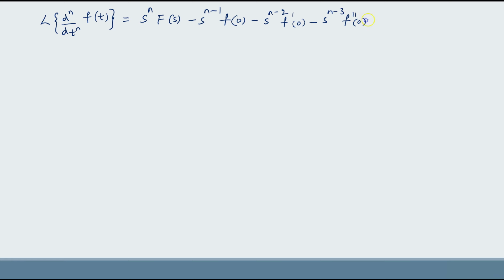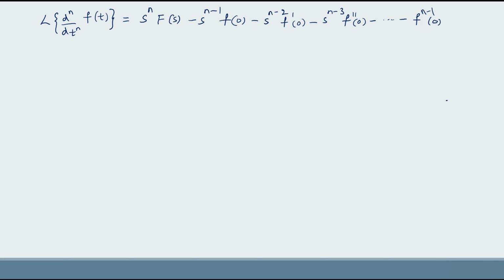Now let us see, Laplace transform of nth order derivative can be defined as Laplace transform of d power n by dt power n f of t equal to s power n f of s minus s power n minus 1 f of 0 minus s power n minus 2 f dash of 0 minus s power n minus 3 f double dash of 0 minus and so on, minus the n minus 1th order derivative of f of t at t equal to 0.